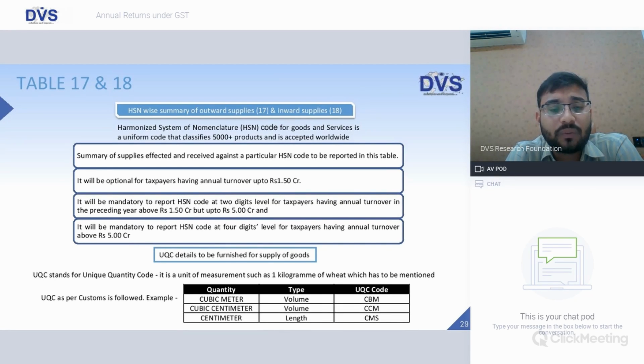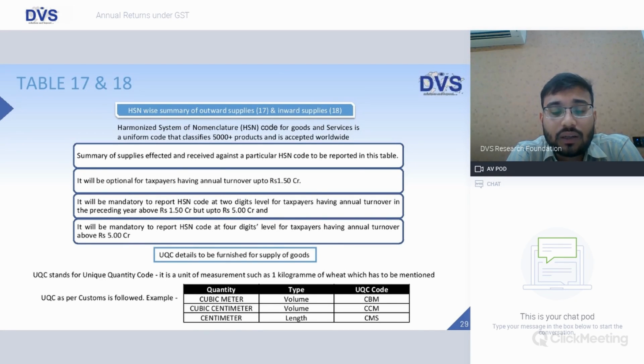UQC details to be furnished for supply of goods. UQC stands for Unique Quantity Code. It's a unit of measurement, such as kilogram, which has to be mentioned. UQC as per customs is followed. So under GST, UQC as per customs needs to be followed. For example, for quantity cubic meter, type volume, the UQC code would be CBM. For cubic centimeter, type is volume, the UQC code would be CCM.